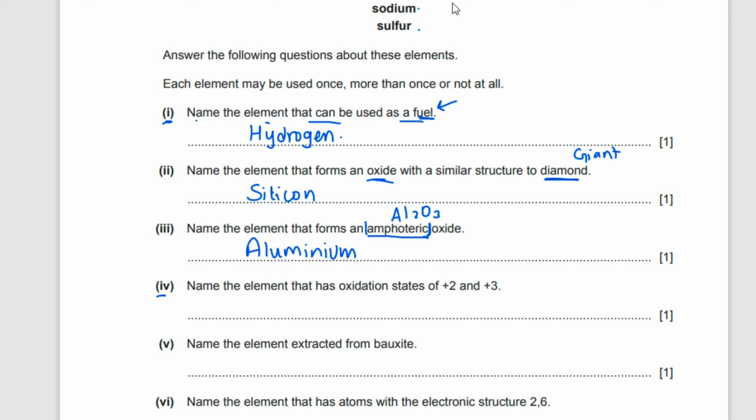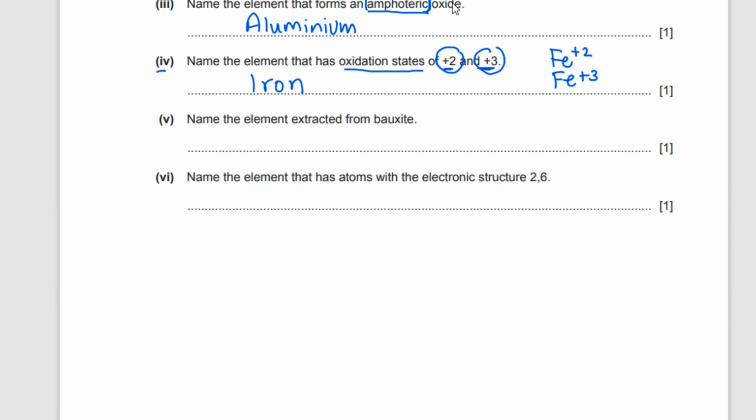Question number 4. Name the element that has an oxidation state of +2 and +3. These are variable oxidation states, and most of the transition elements have variable oxidation states. This is an example of iron here, because iron exists in two variable oxidation states. Name the element extracted from bauxite. Bauxite is an ore of aluminium. So here again the answer is aluminium.